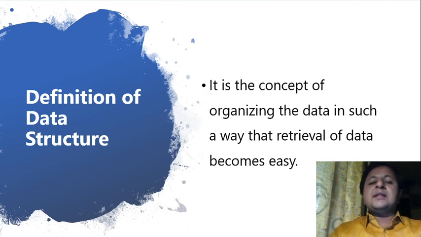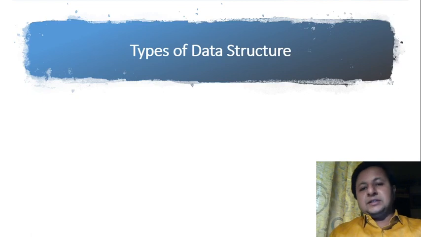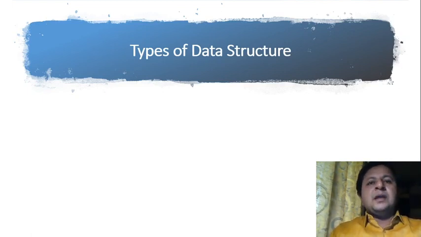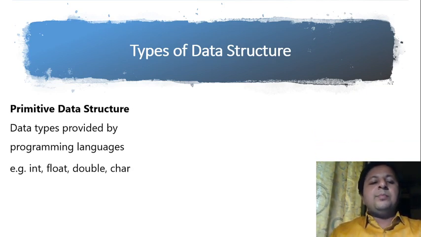Now let us move on to the next topic, what are the different types of data structure. As I already said, the first thing that you've already seen is the basic data types, and the basic data types act as a very basic form of a data structure. They are called primitive data structures. Primitive or fundamental data structures are the data types provided by the programming languages. They would differ as the programming language changes, but roughly we have int, float, double, char.